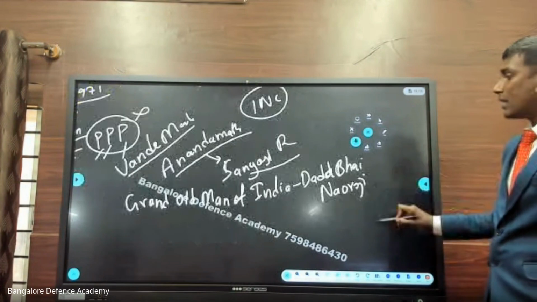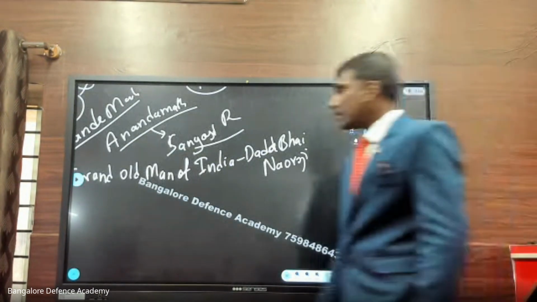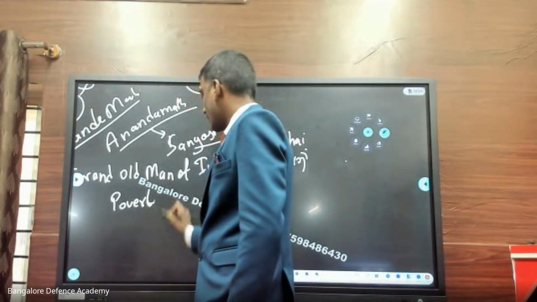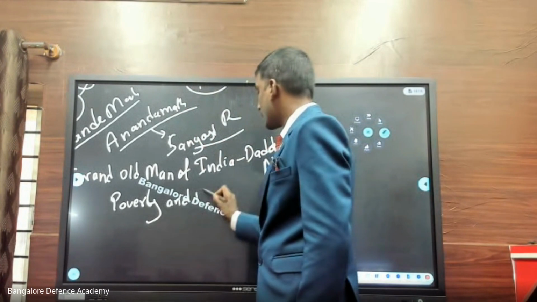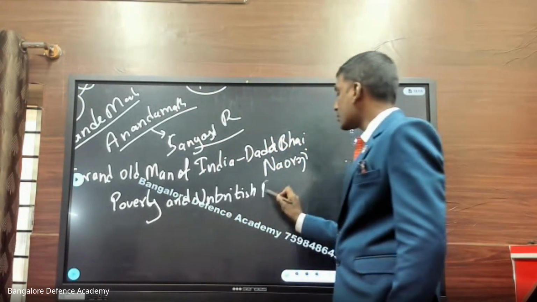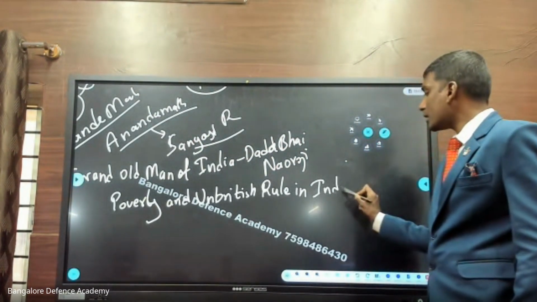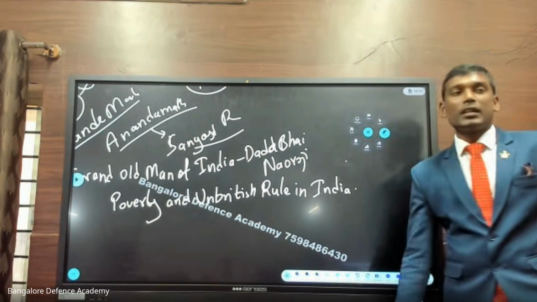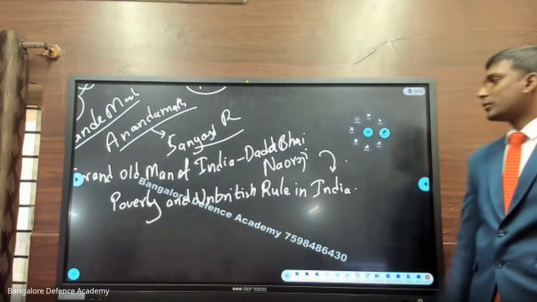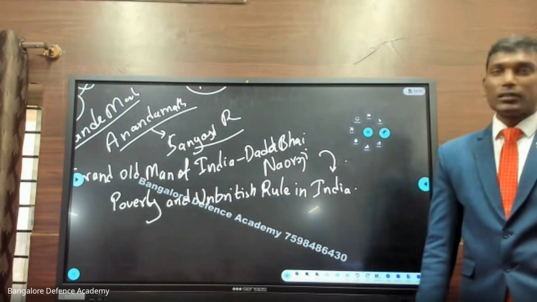He has written a book. The book name is Poverty and Un-British Rule in India. Many times they have asked this question: who is the author of the book Poverty and Un-British Rule? The answer is Dadabhai Nauroji.